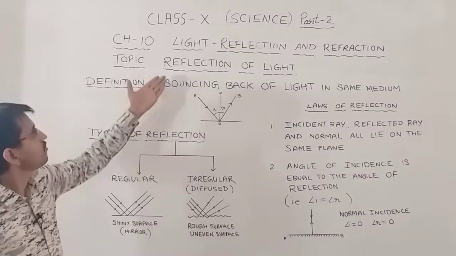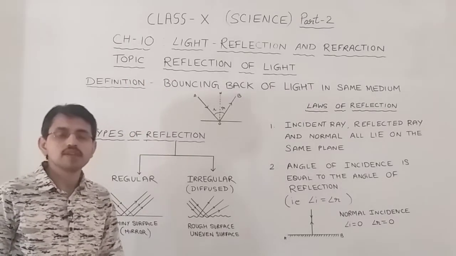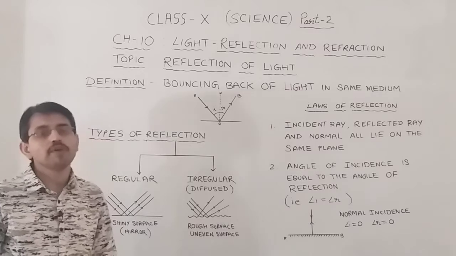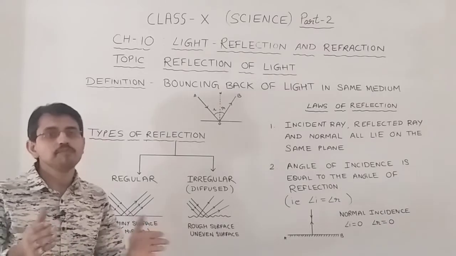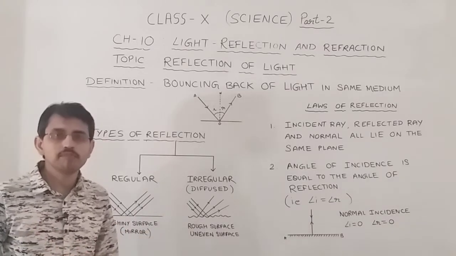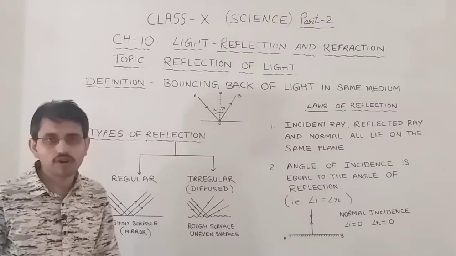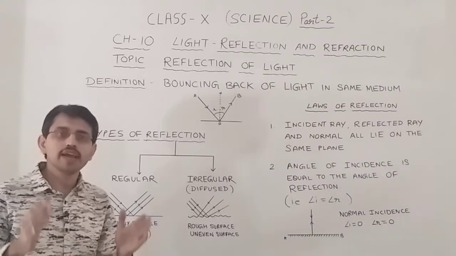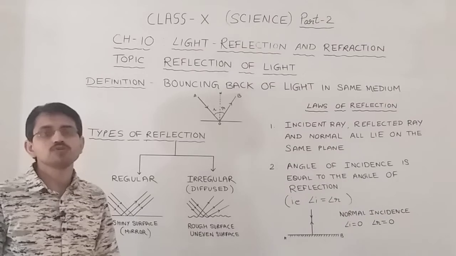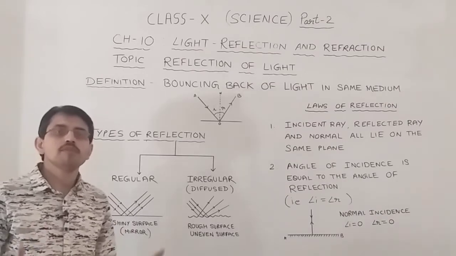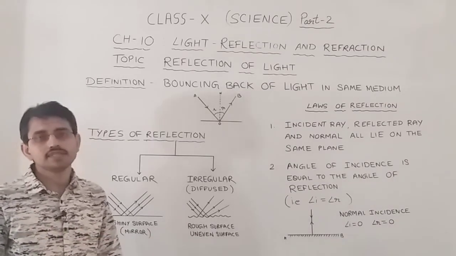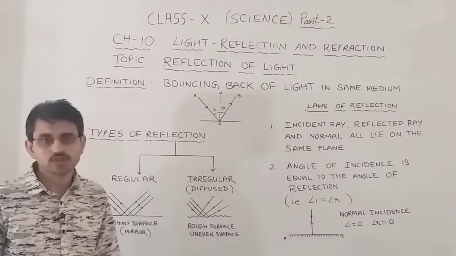What is meant by reflection of light first of all? Reflection is the phenomenon of bouncing back of light in the same medium. Bouncing back means as the ball bounces back from a surface, similarly when light falls on a surface, it bounces back. This phenomenon of bouncing back or returning of light in the same medium is known as reflection of light.